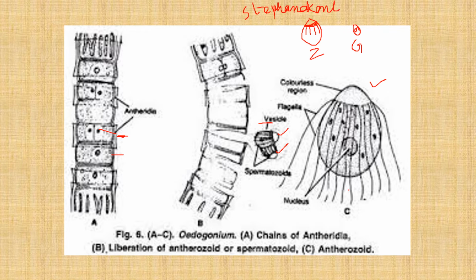Stephanocont. So we see that in Oedogonium, stephanocont is found both in the zoospore as well as the gametes, the male gametes. Here in the diagram we see how the antheridia are produced in the normal, that is the Macrandrous species. This can also be how gametes are formed in the Nannandrous species. This is just how the antherozoids are produced.